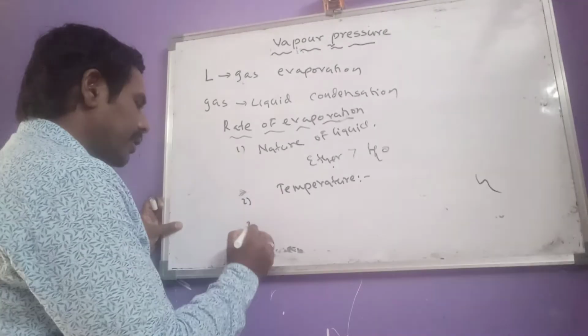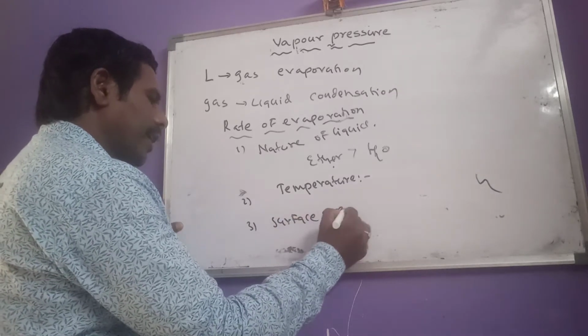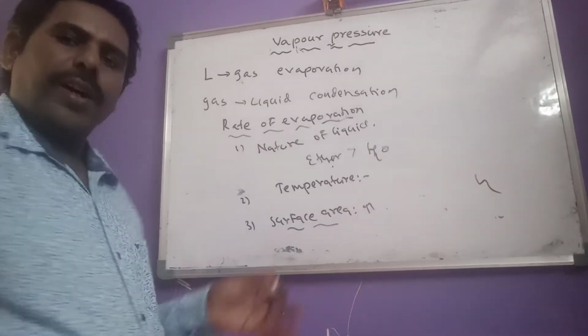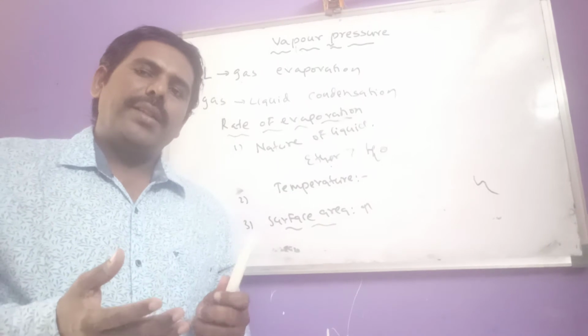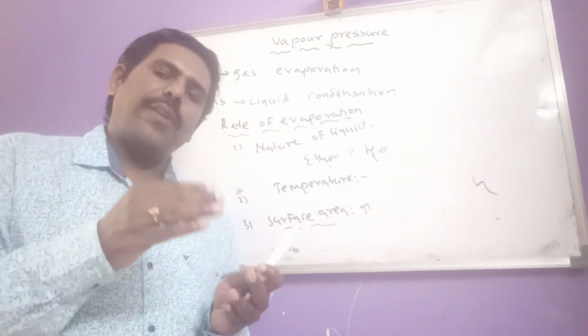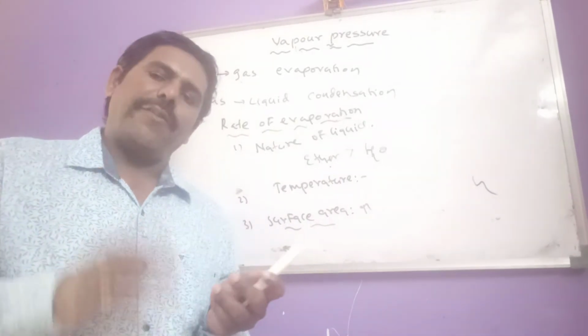And then surface area. As surface area increases, rate of evaporation also increases, because more liquid molecules are present on the surface.